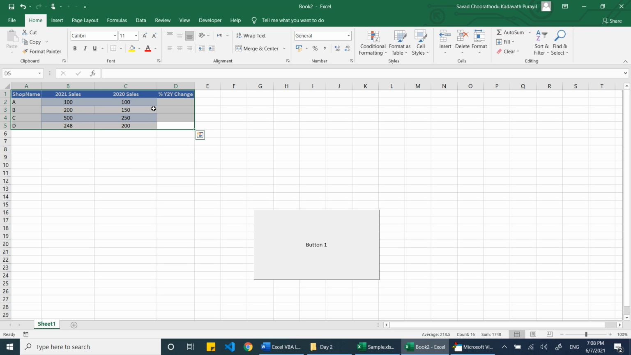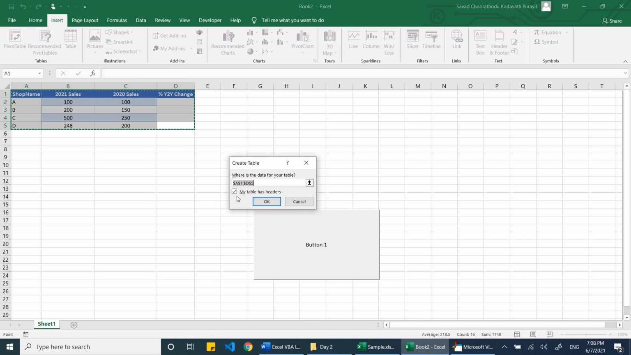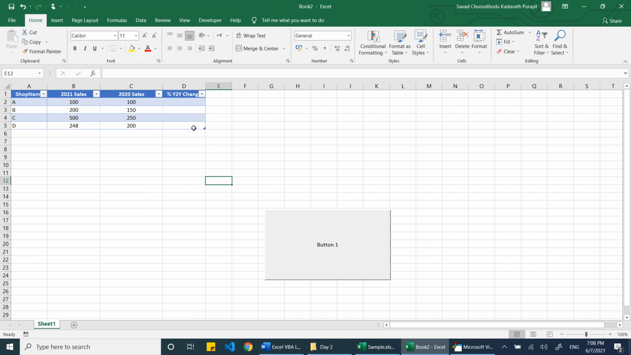So select the data, go to Insert, then Table, and you can see the shortcut is Control T. Now my table has a header. As we have the title here, we have to tick it. If it is not there, you can uncheck it. Now the table is created.